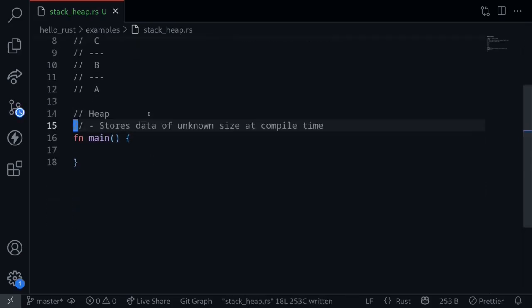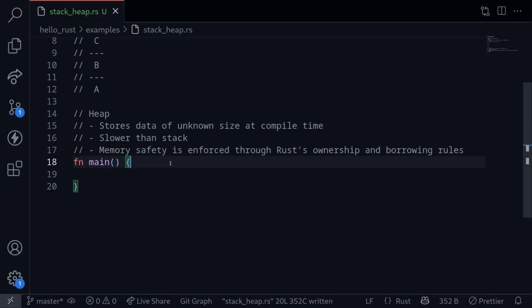And now let's move on to heap. Heap stores data of unknown size at compile time. For example, data types like strings and vectors can grow and shrink at runtime, so these will be stored on the heap. Data access on the heap is slower compared to stack. The memory safety for data on the heap is enforced by Rust's ownership and borrowing rules.